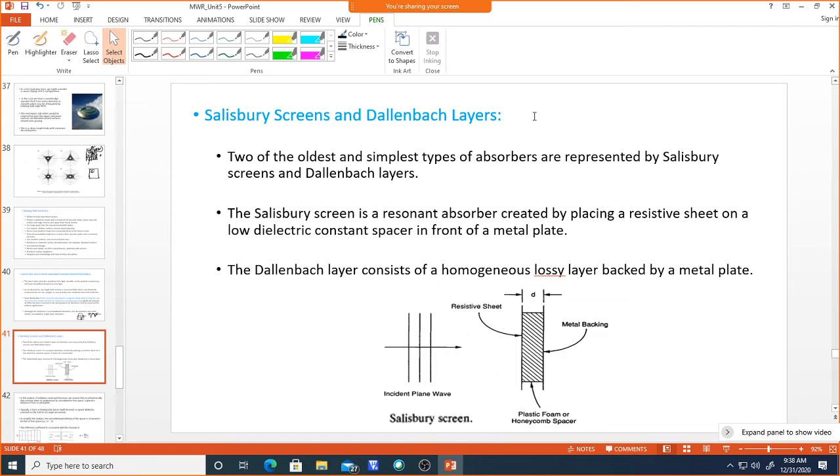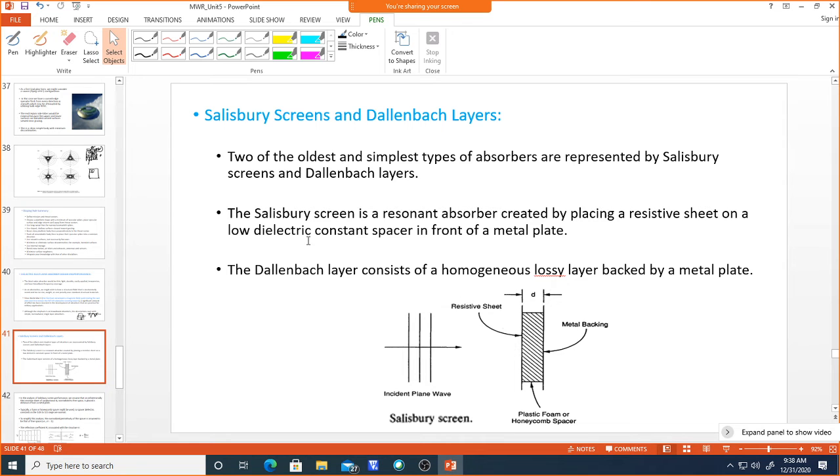The Salisbury screen is a resonant absorber created by placing a resistive sheet in front of a metal plate. You can see here that a resistive sheet is used. In between the metal and the resistive sheet there is a plastic foam or honeycomb spacer. If you increase or decrease the spacing, the absorptivity will vary.